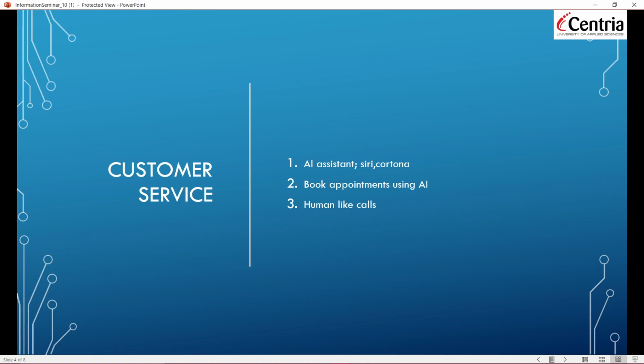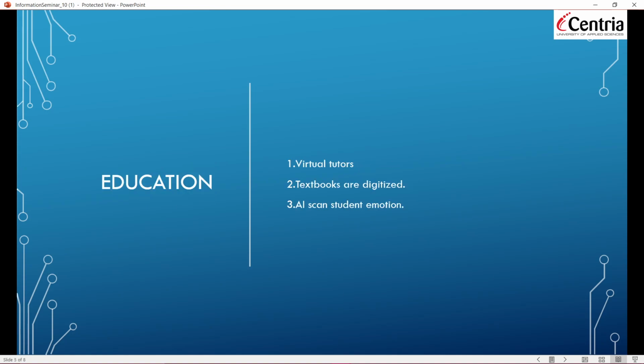And the next thing is education. Virtual tutors can be created using artificial intelligence. Textbooks are digitalized, and artificial intelligence can scan student emotion and care for each individual according to their emotion and needs, so that they know what percent of the students understand the thing and what does not, by just analyzing the emotions of humans.